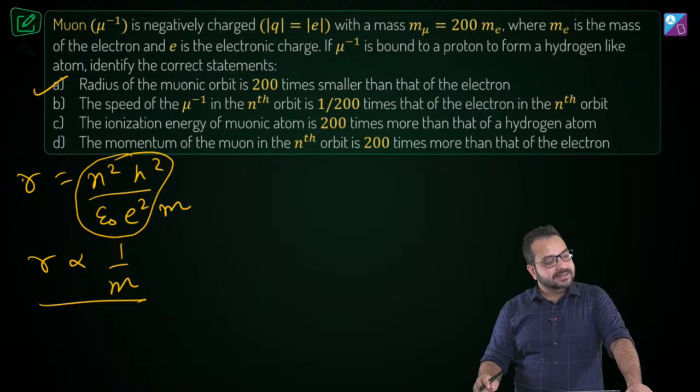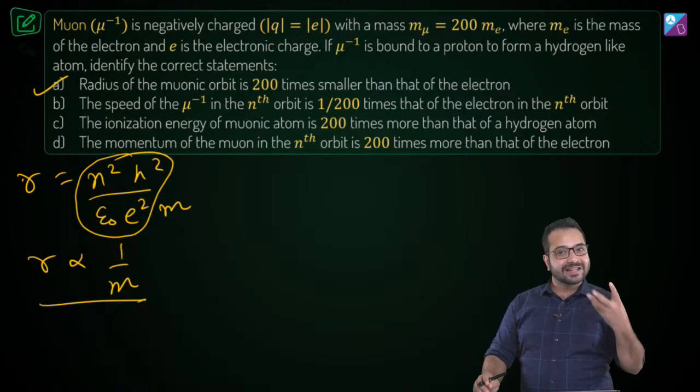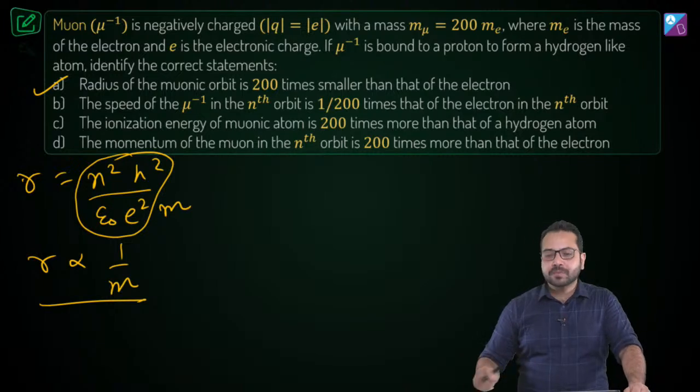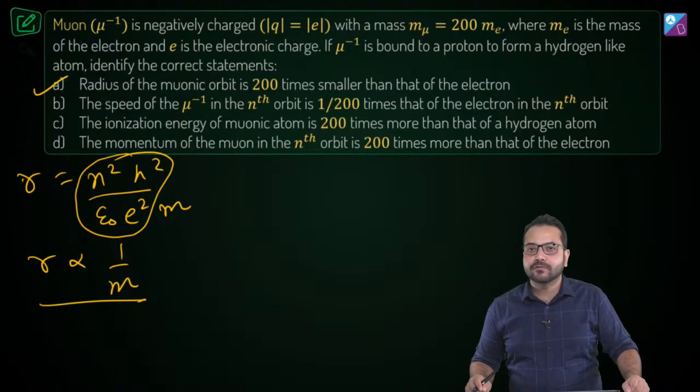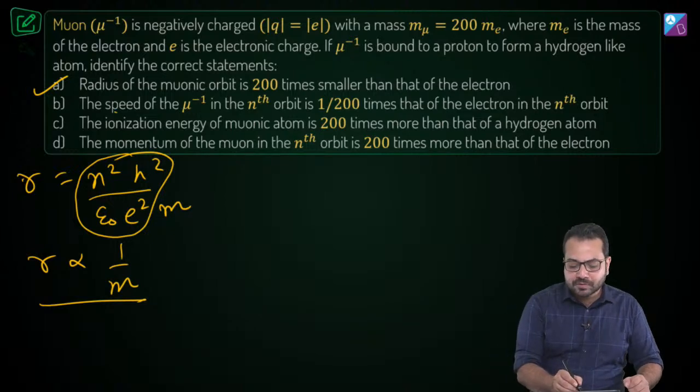Yes, Karthik, A is absolutely correct. But we'll have to look at each and every option, because that is the nature of the options given to us. So option A is certainly correct. Any confusion over here? Okay. Now let's talk about option B. What is option B talking about?